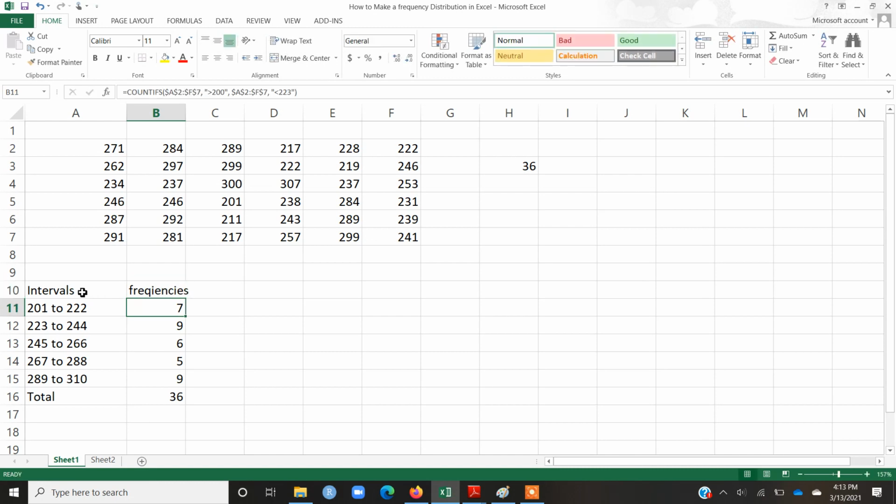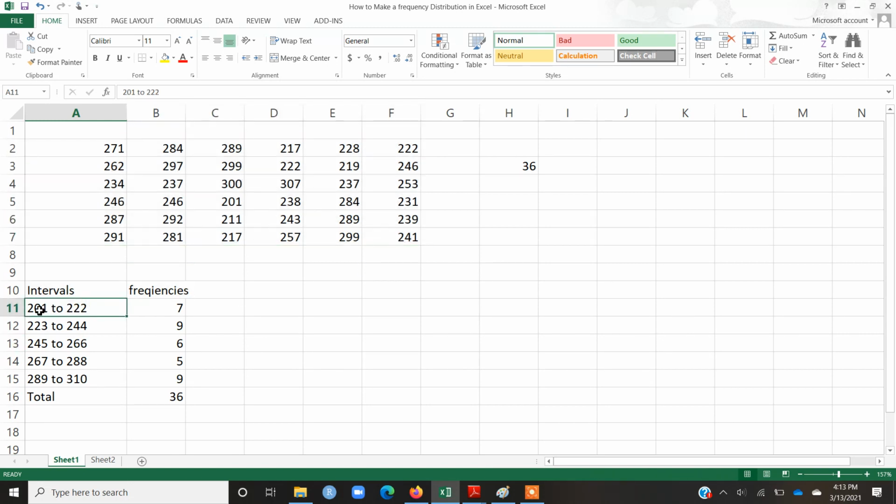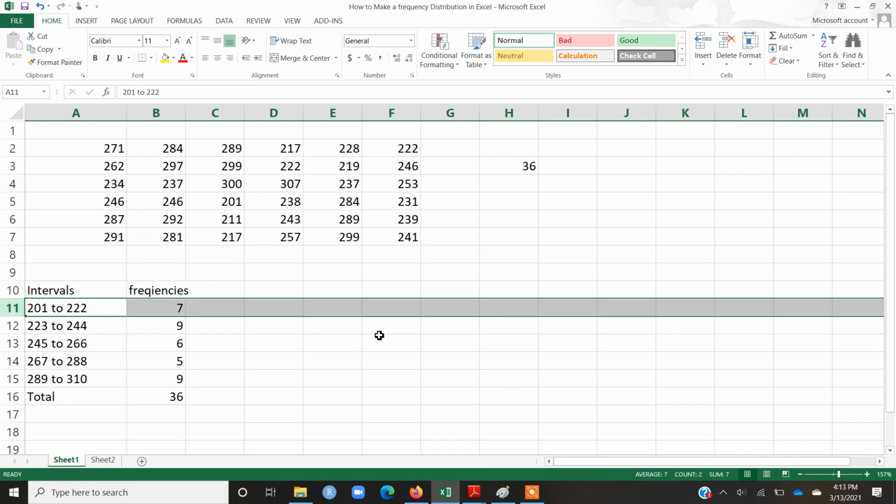So for example, if this data corresponds to the number of times you have played volleyball in the last 5 years, then the interval 201 to 222 means there are 7 respondents who have reported that they have played volleyball between 201 times to 222 times in the last 5 years.